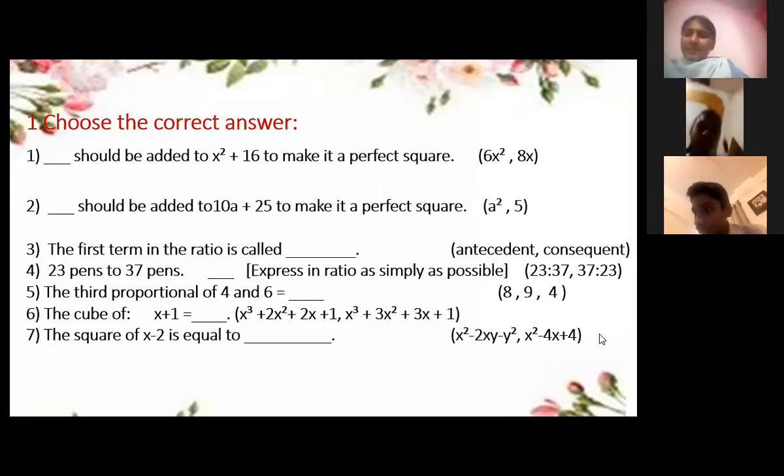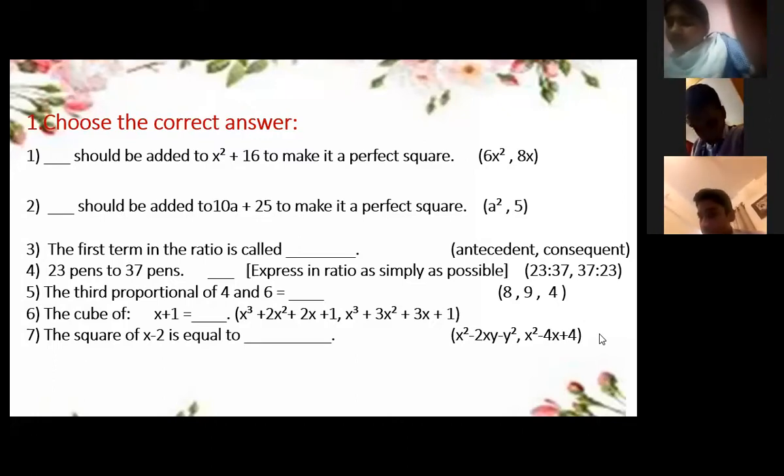Very good. Okay, number 4, 23 pens to 37 pens. Express in ratio as simply as possible.